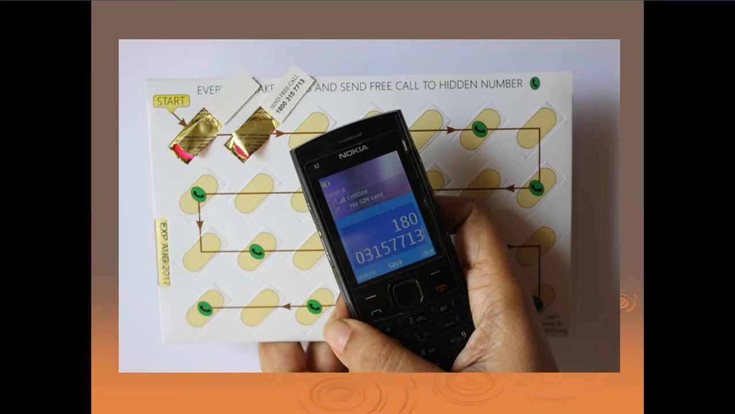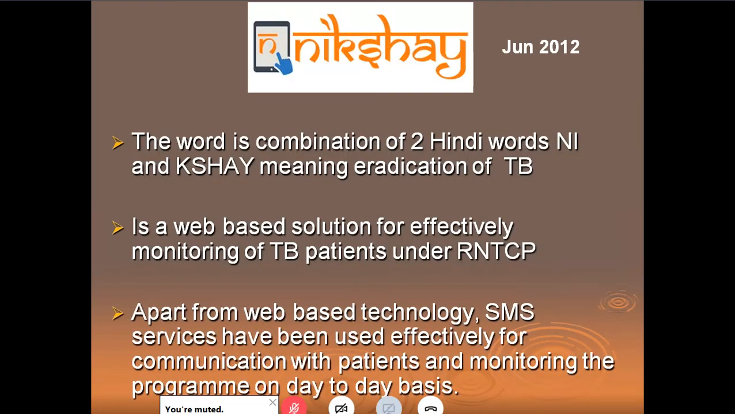You also remember Nikshay, okay? So remember these 2-3 words which are important. Nikshay is a combination of 2 Hindi words, Ni and Shay. Ni is the end, and Shay, Shay Rog, is tuberculosis. It's a web-based solution for effectively monitoring TB patients under RNTCP. Apart from web-based technology, SMS services have been used effectively for communication with patients and monitoring the program on a day-to-day basis. You just have to know that Nikshay started in 2012. It's a web-based solution for effectively monitoring TB patients.